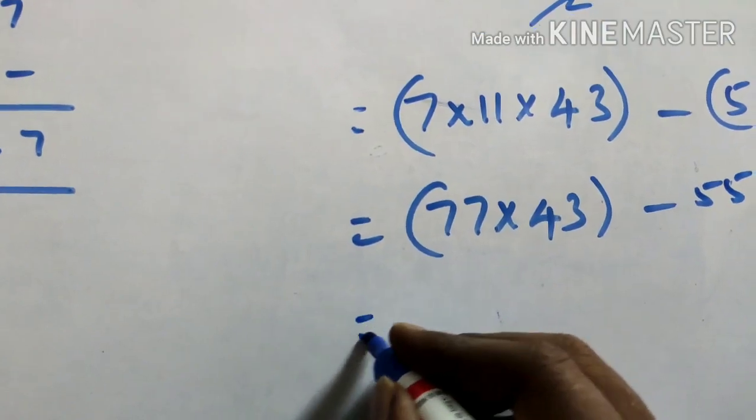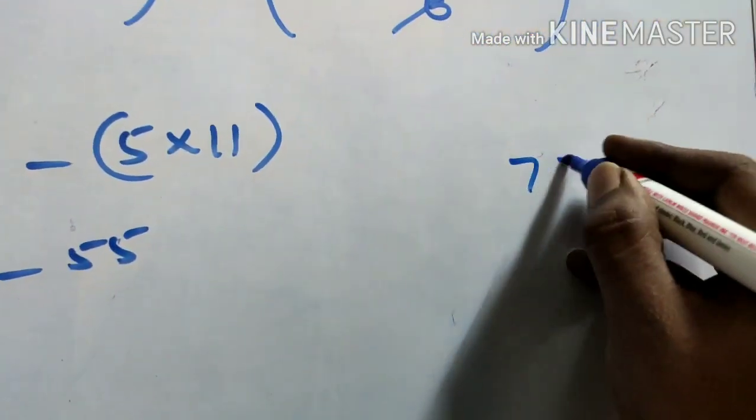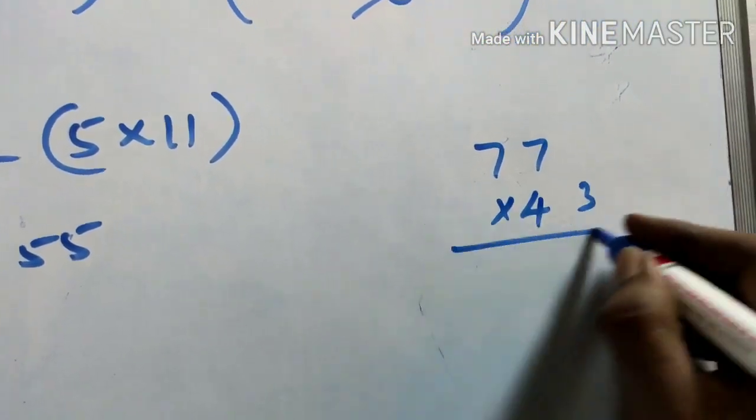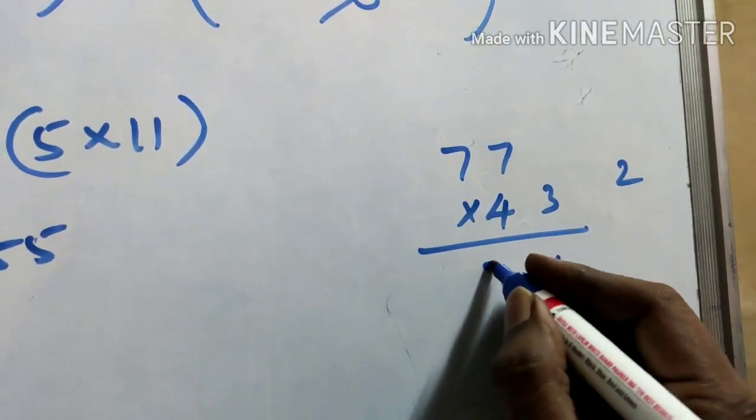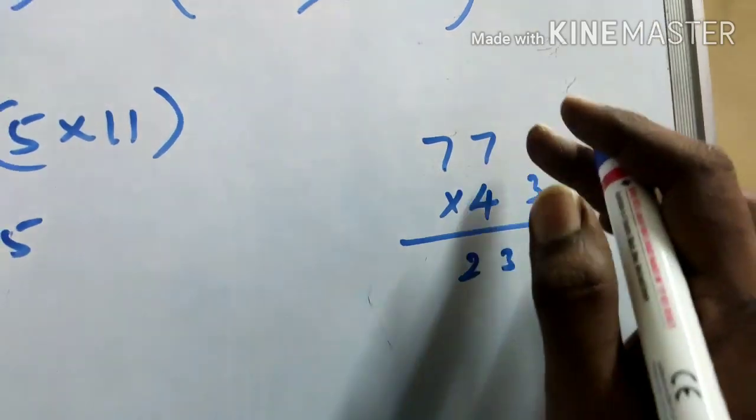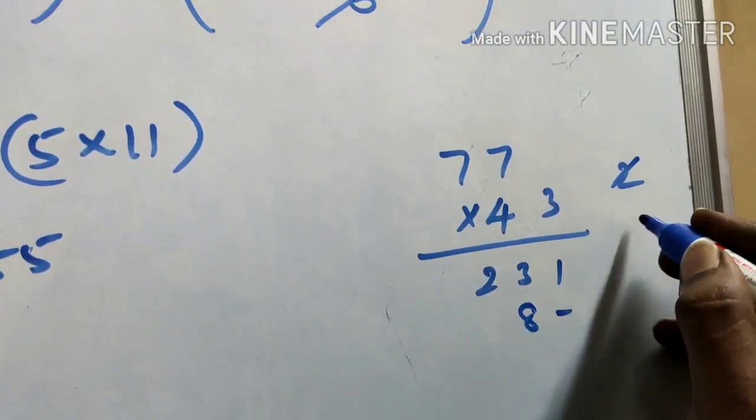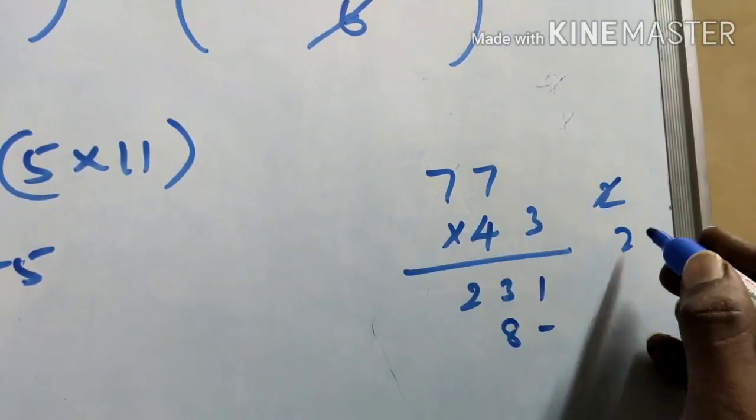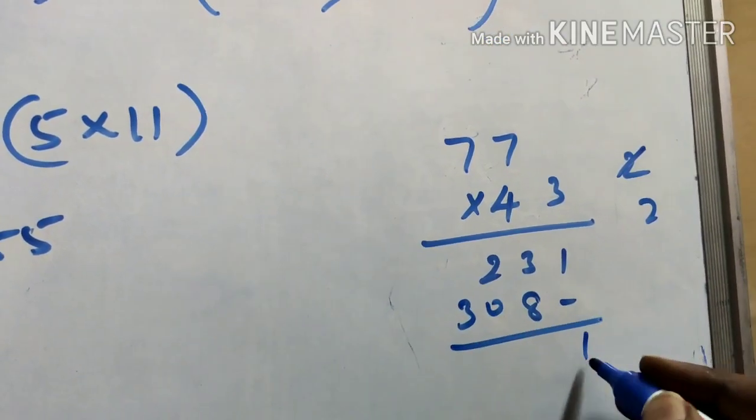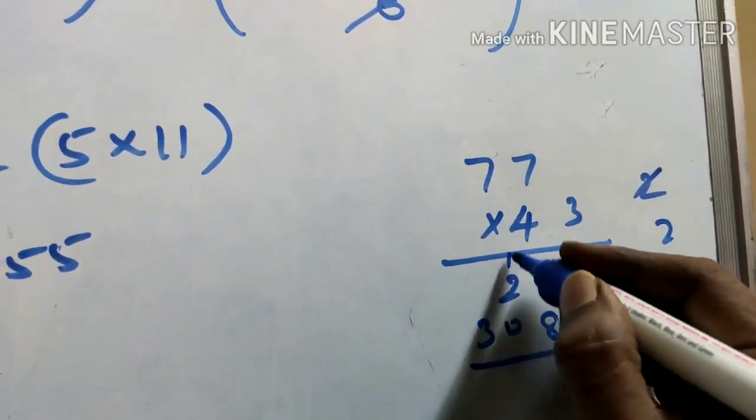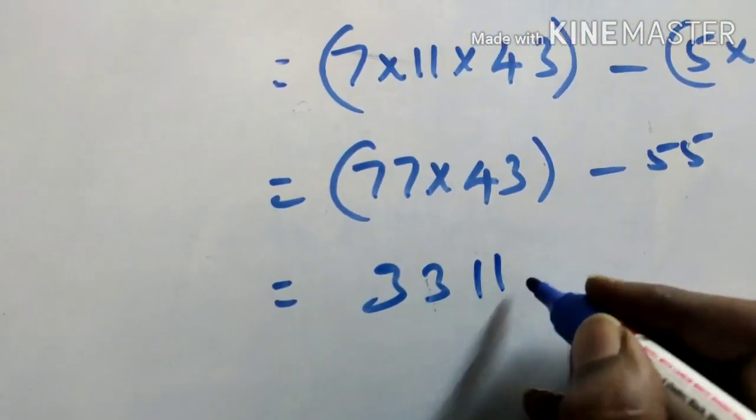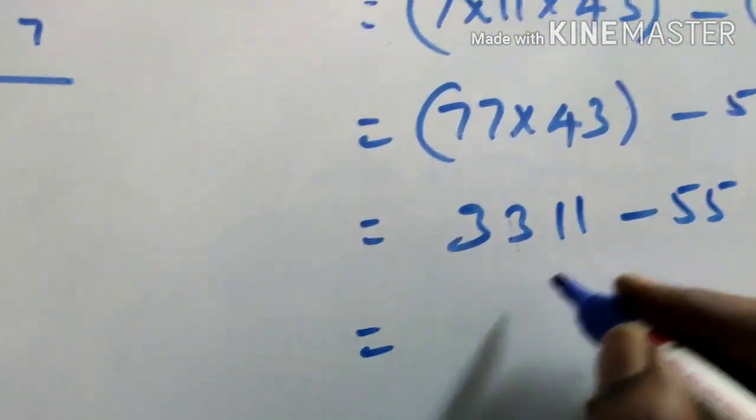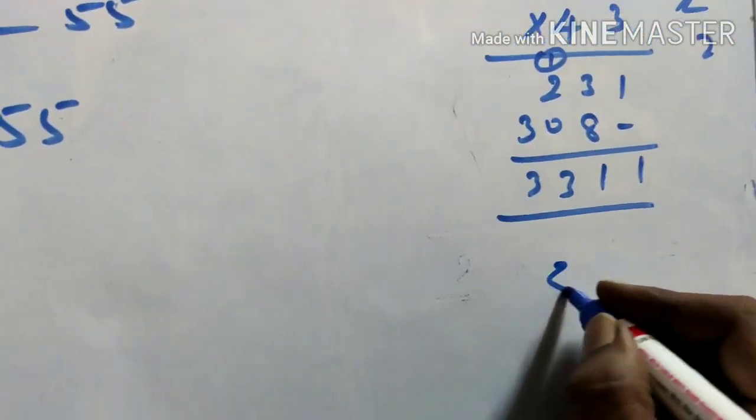Now you have to multiply this 77 into 43. See here, 77 into 43. 3 7s are 21, remaining 2. 21, 21 plus 2, 23. 4 7s are 28, remaining 2. 28 plus 2, 30. So 1, 1, 11. Remaining 1 here, and put 3 here. So 3311 minus 55. So if you subtract this, you will get the final answer.